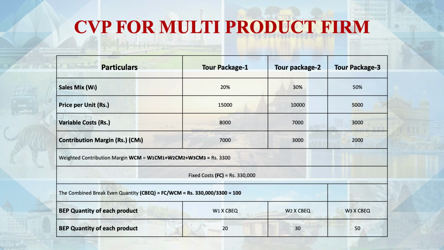In religious tour packages, if we are taking more tourists, then the cost will reduce and there will be less pressure on revenues, and then we can price less. This is what CVP for a multi-product firm helps us understand: where price discrimination can be there. For a religious tour package, we can take more people in a group, having contribution towards the revenue. This is what we do.